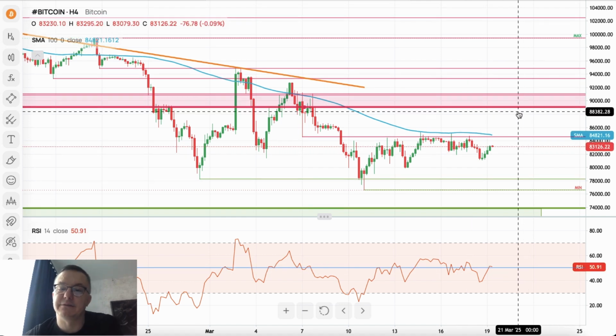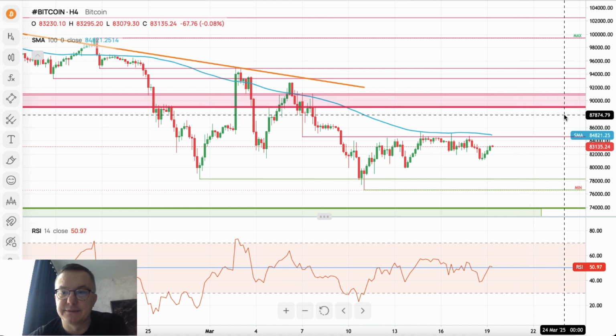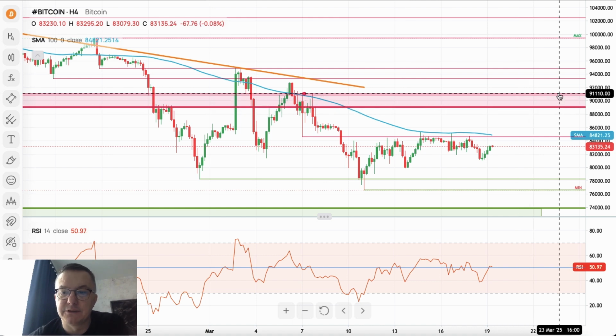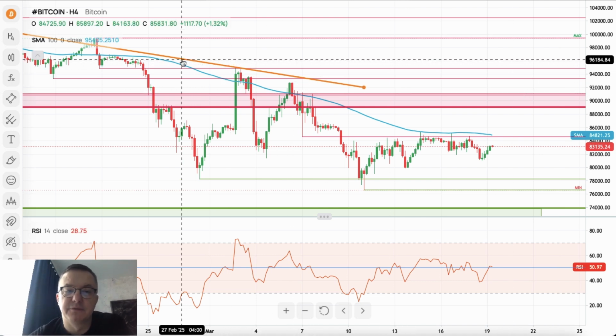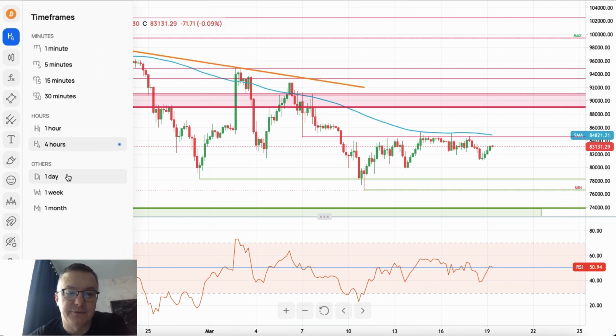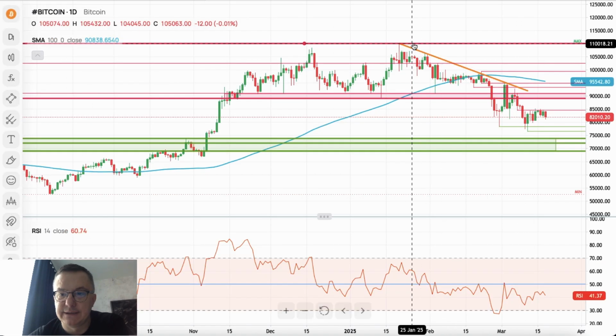Of course, we need a breakout above the supply zone in order to rally higher. Basically, this supply zone is between the levels of 89 and 91. So we need a breakout above this zone. Then we need a breakout above the trend line. So that's a classic setup for Bitcoin. You can see it here.